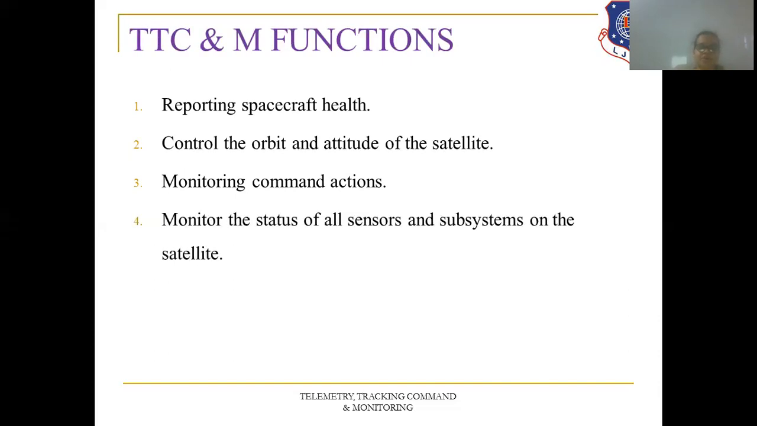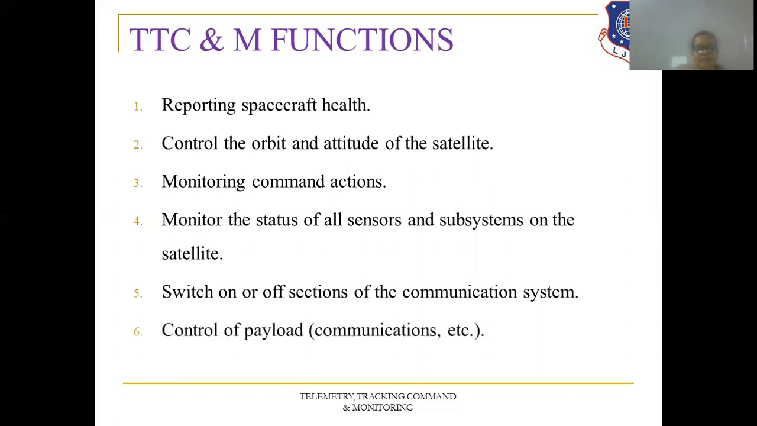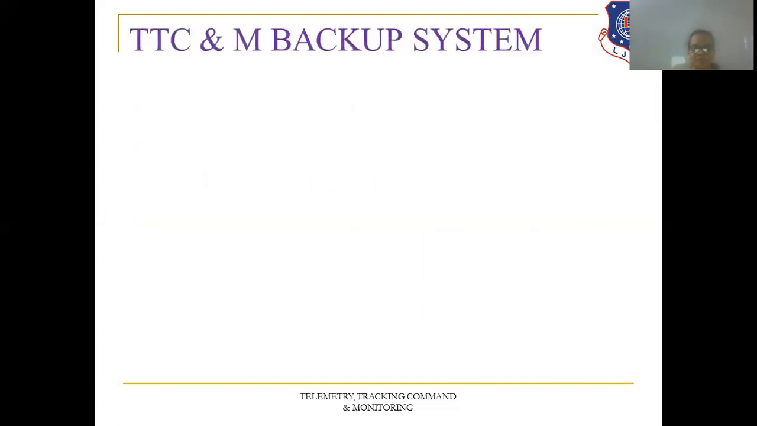Fourth, monitor the status of all the sensors and subsystems on the satellite. This can be given as feedback with the help of the telemetry link. And fifth, switch on and off sections of the communication system with the help of command signals. And last, control of payloads, that is nothing but our communication. So these are the 6 TTC and M functions for which we are deriving the TTC and M block for the space segment.